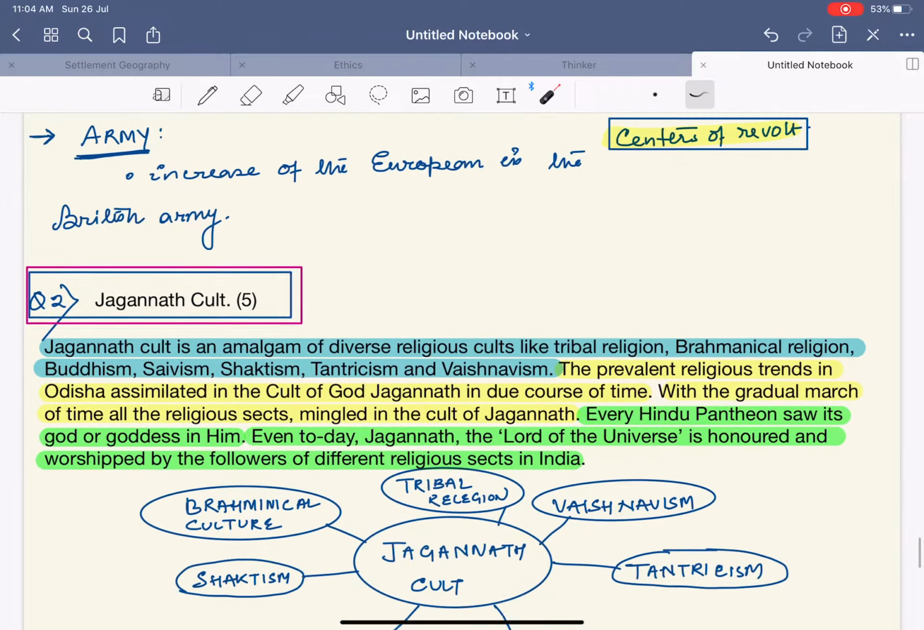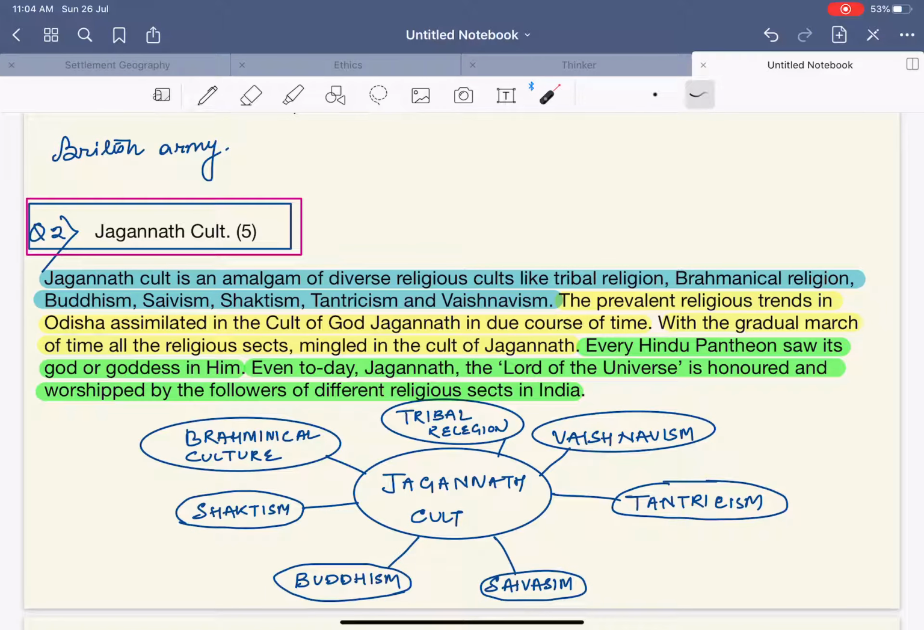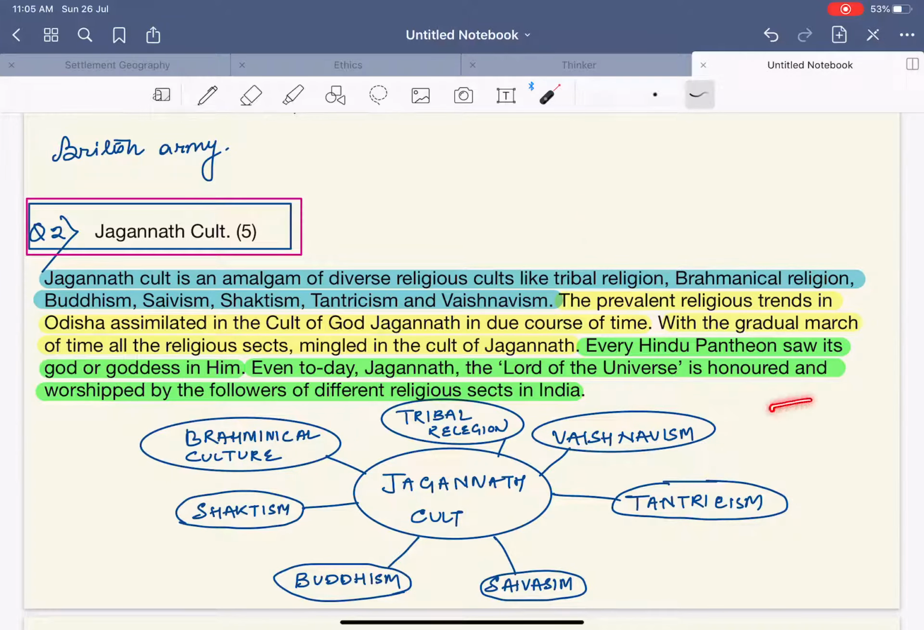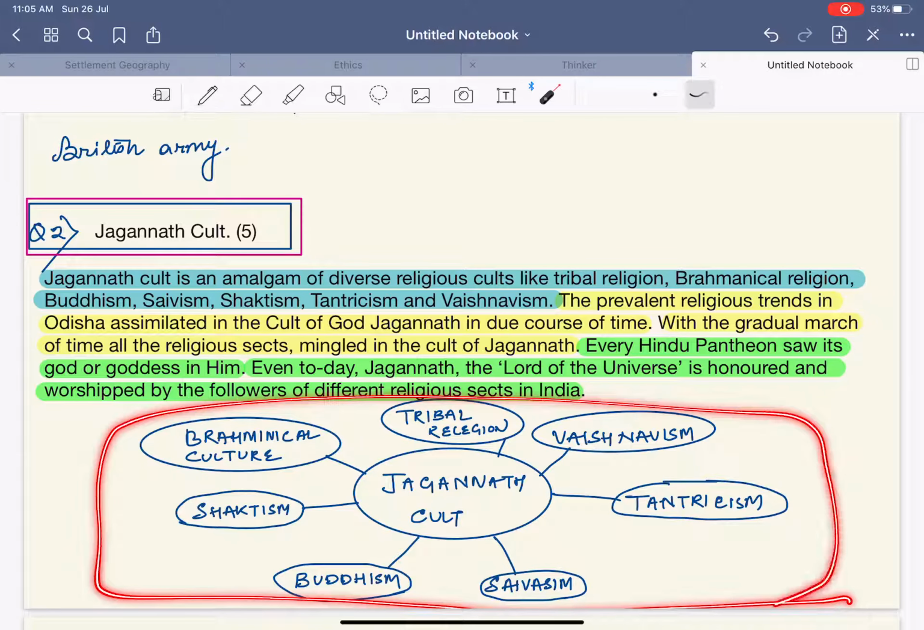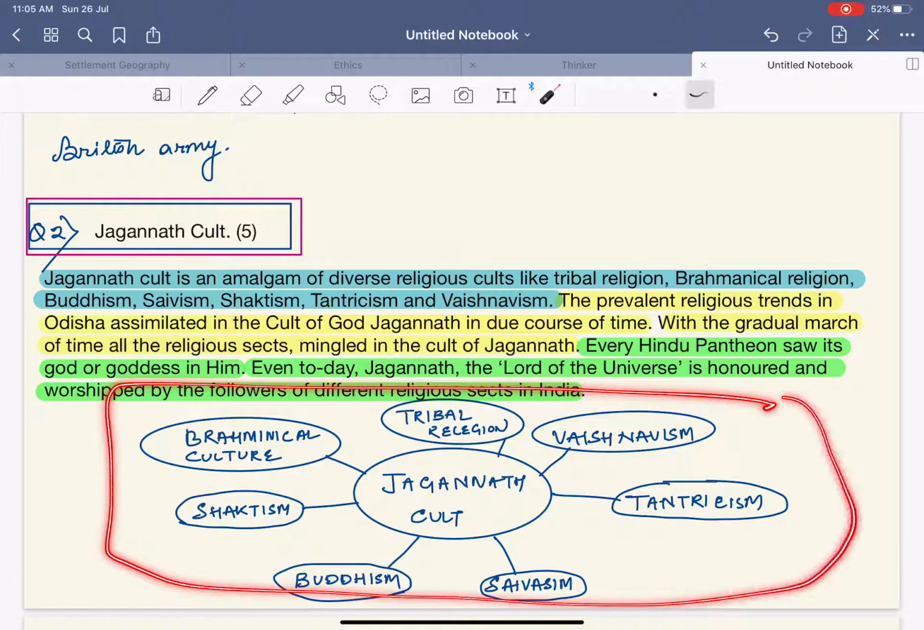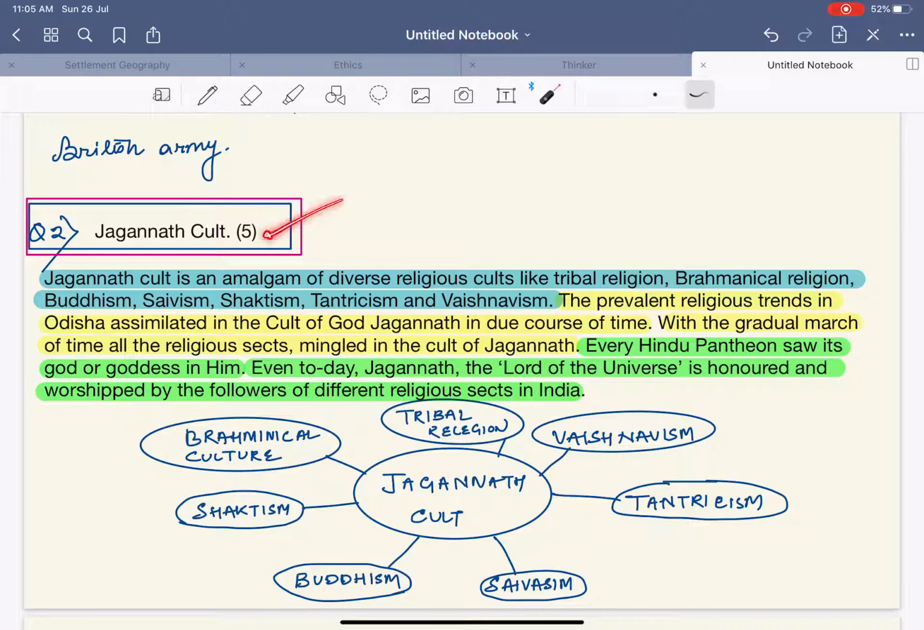Next, the Jagannath cult. Similarly, it's a 5 markers question. But I would again suggest that for a 5 markers question, just draw this diagram. This diagram is more than enough for you to remember the entire thing. Jagannath cult is an amalgamation of diverse religious cults like tribal religion, Brahminical Buddhism, Saivism, Shaktism, Tantrism, and Vaishnavism. From this diagram itself, you can describe the first definition of the Jagannath cult.